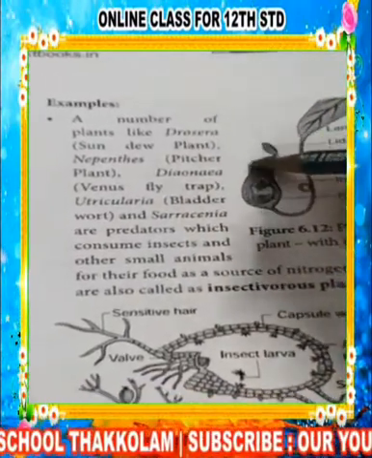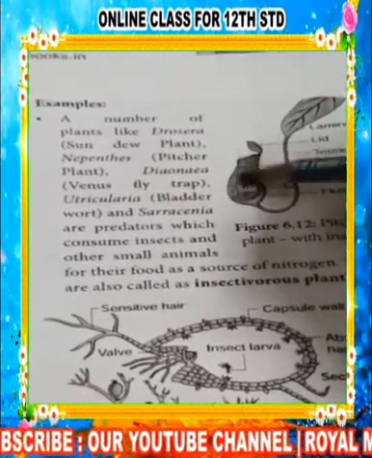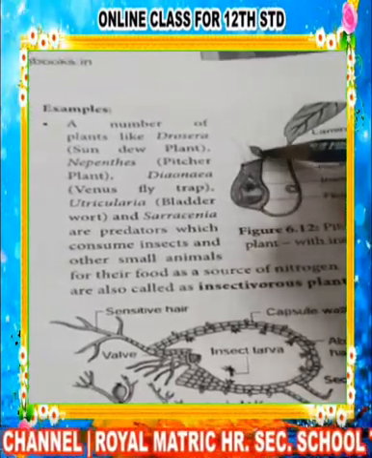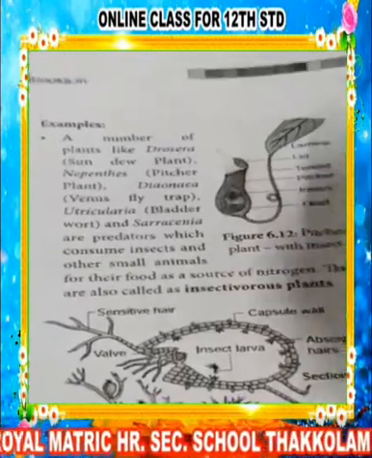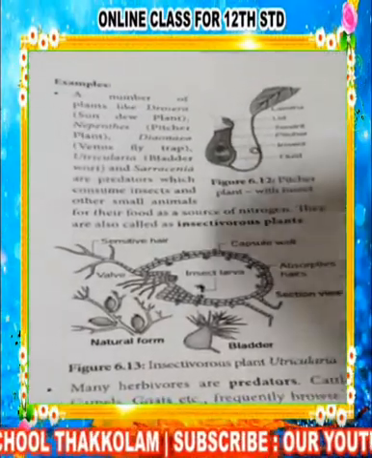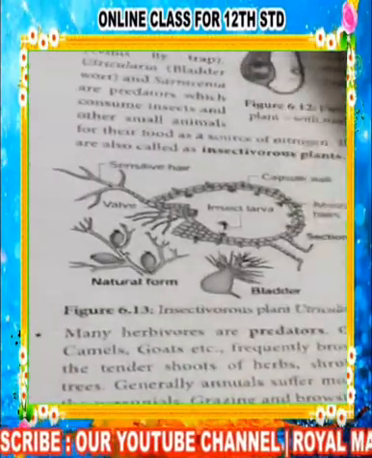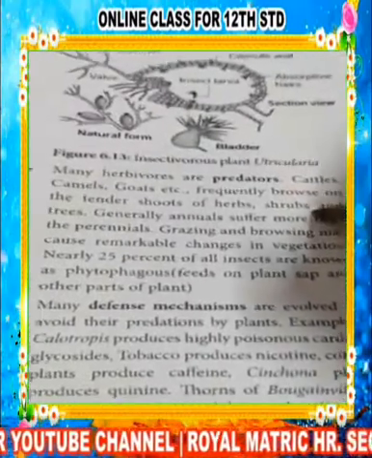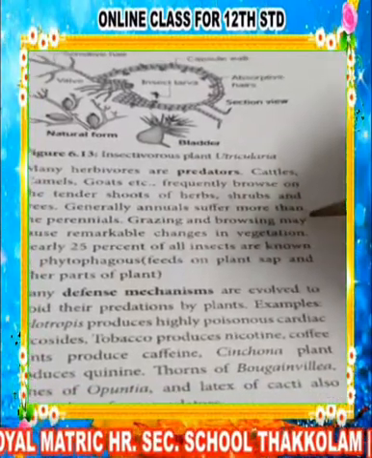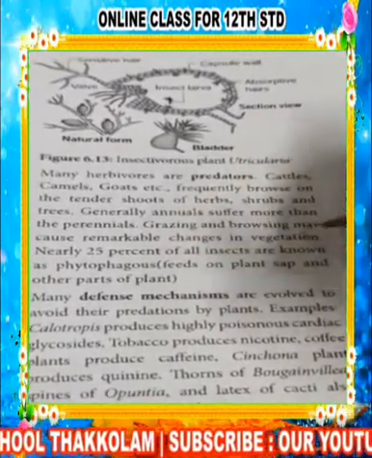What happens is that they trap the insect. They secrete a juicy fluid inside the body, and this fluid attracts the insect. When the insect gets into it, it closes and swallows the insect. From that insect, it gets nutrients for growth. So these are called a source of nitrogen, and they are called insectivorous plants. Many herbivores are also called predators. Why predators? Camels and goats feed on plants, and herbs and shrubs generally suffer more than the perennials. Grazing and browsing may also cause remarkable changes in the vegetation.